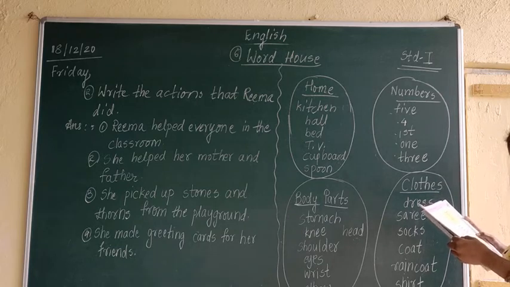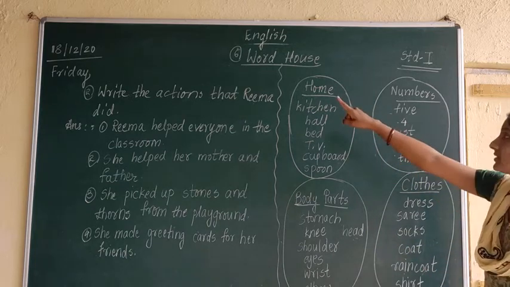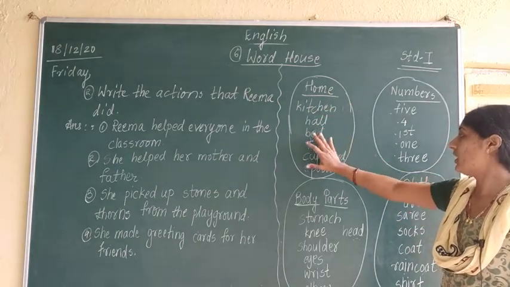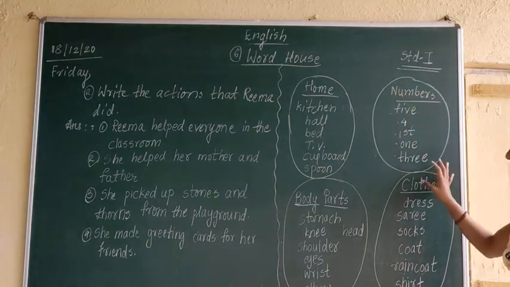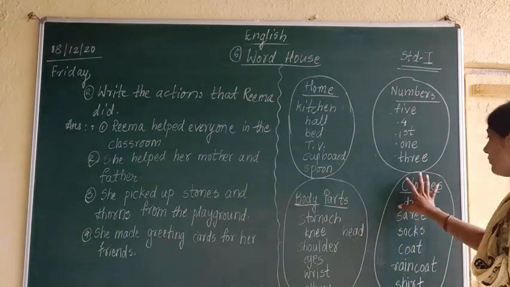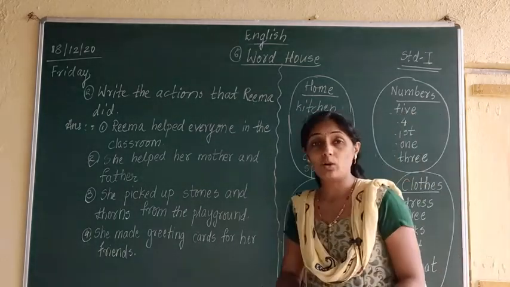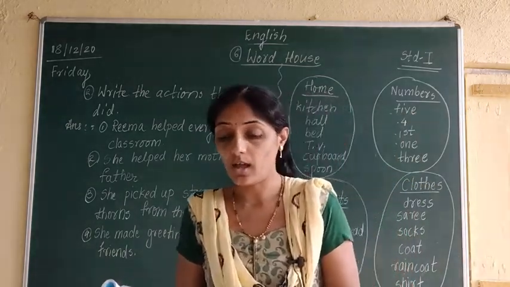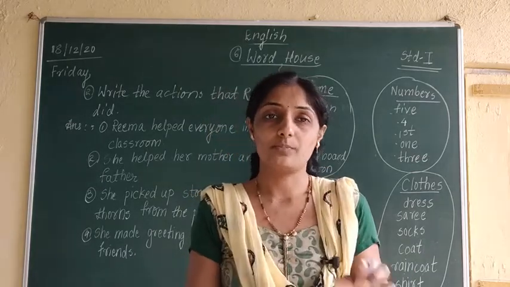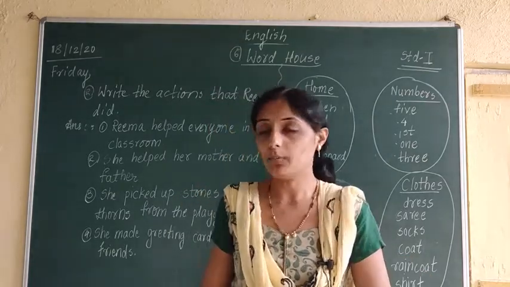I think this much is enough. In this way we have made 4 columns of Word House. There are some words which are used in the house. There are some words which are used as numbers. There are some words which are used as body parts. There are some words which are used as clothes. In this way we have completed Word House, how to classify words according to their groups.